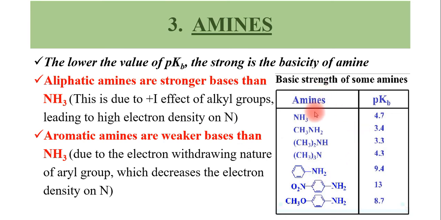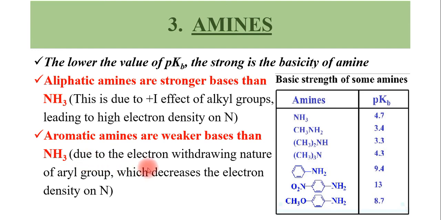The pKb values of aromatic amines are like 9.4, 13, 8.7. If you compare with NH3, which is very low at 4.7, we can say that the aromatic amines have a higher pKb value. So what will be the result? They are weaker bases than NH3. The higher the pKb value, the lower the basicity. That is given here. The aromatic amines are weaker bases than NH3.